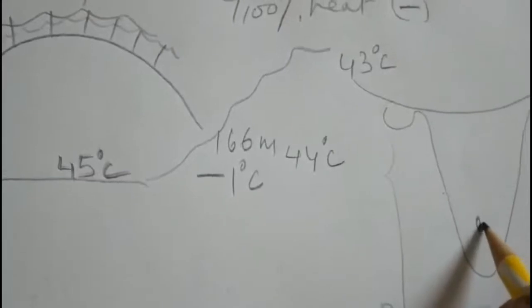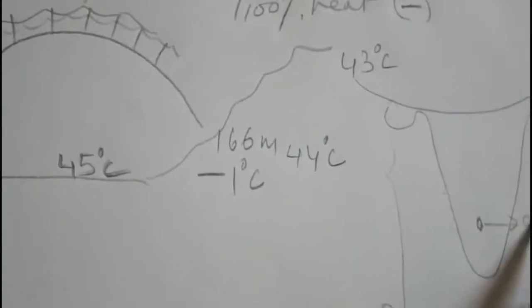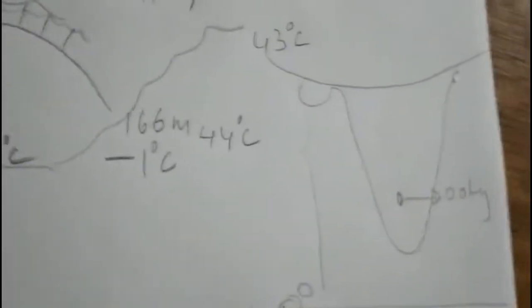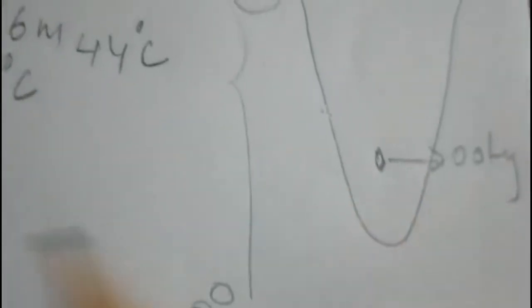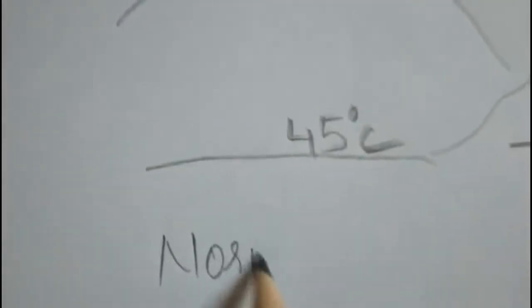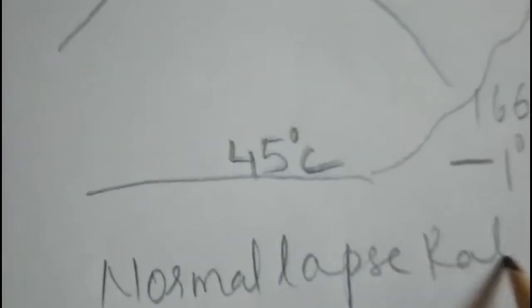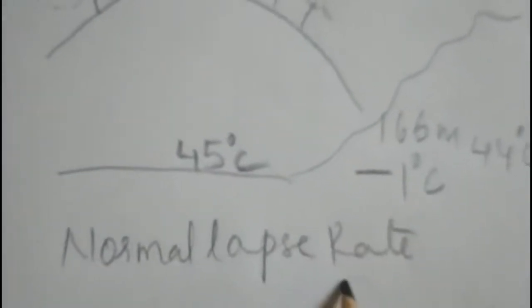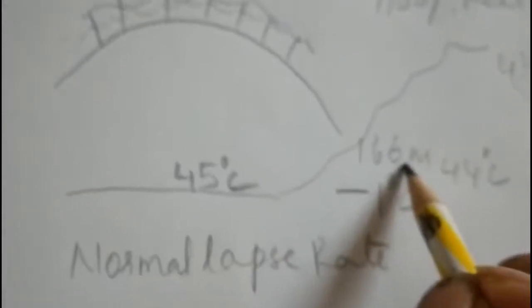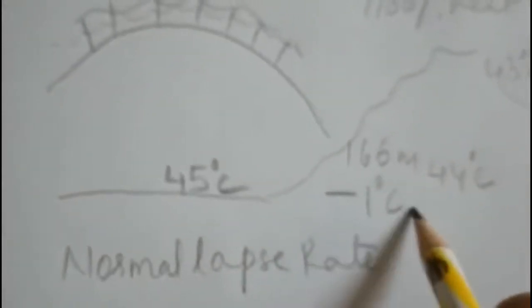In the Nilgiri Hills, if you know the place Ooty, this Ooty region always has pleasant weather. Why? Because of the normal lapse rate. Now what is the normal lapse rate? It is a temperature drop of 1 degree at a height of 166 meters. So it is known as the normal lapse rate.